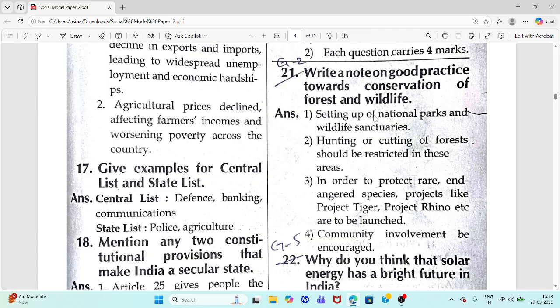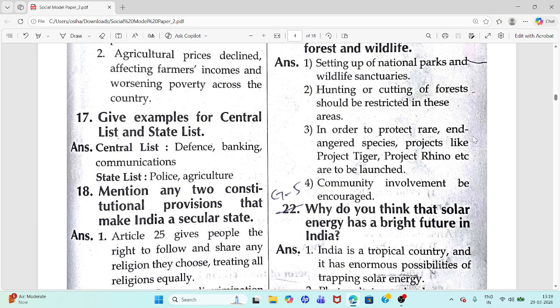You have to set up national parks and wildlife sanctuaries. Hunting or cutting of forests should be restricted in these areas in order to protect rare endangered species. Projects like Project Tiger, Project Rhino, etc. are to be launched.